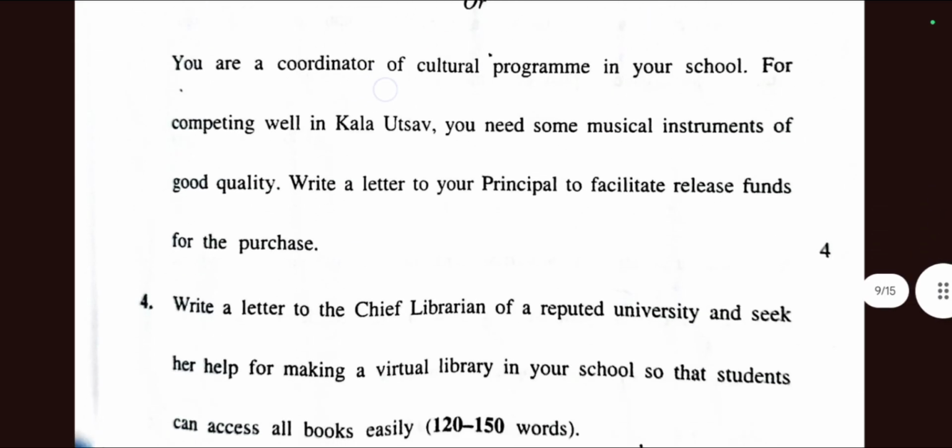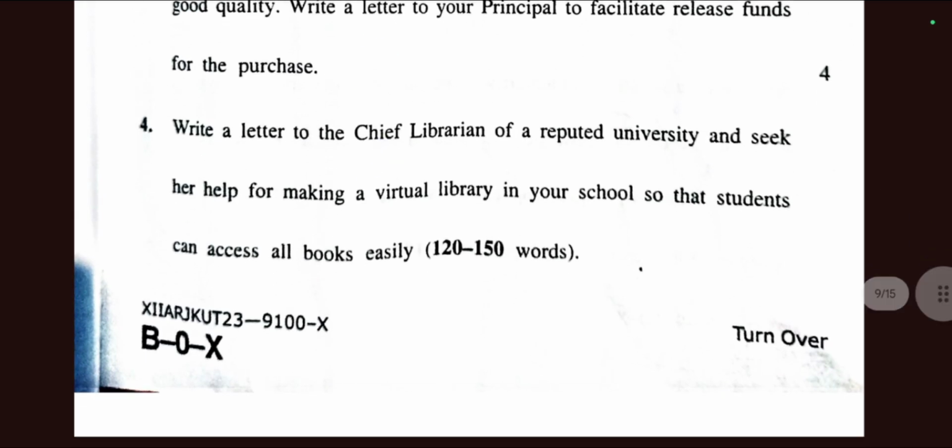Let's move to question number 4, which is to write a letter. The letter can be on any topic. Remember the pattern and then write it by yourself. You need to write it only in 120 to 150 words, not more than that, excluding the salutation and so on. The 120 to 150 words is only for the body of the letter, not for the salutation and those other things, which will be different. I hope you got my understanding.